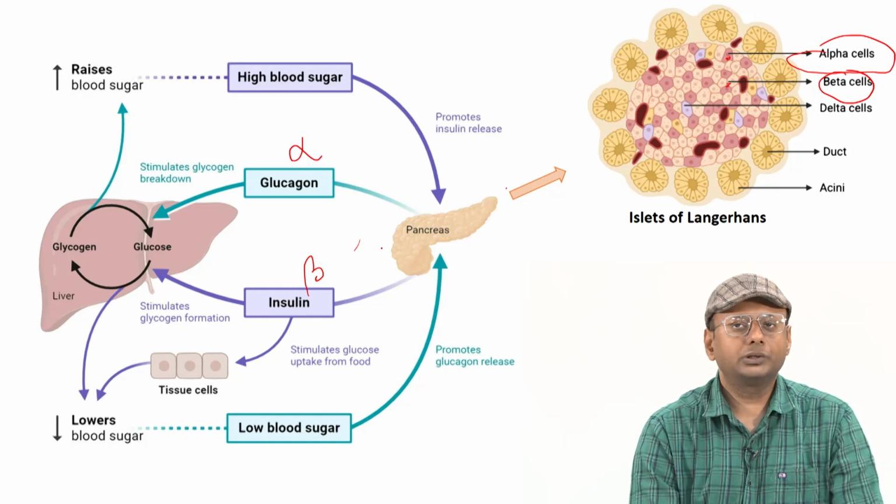And this is the same homeostasis we have discussed. So you can go through this figure: whenever the glucose level is high in the body, insulin will be secreted from the beta cells, and that insulin promotes two things.